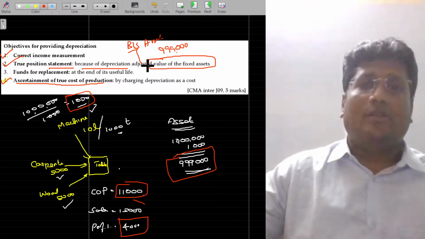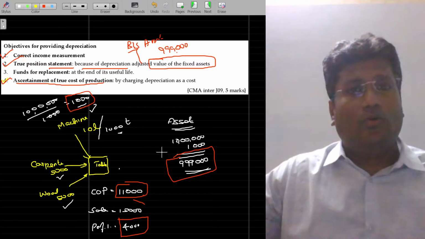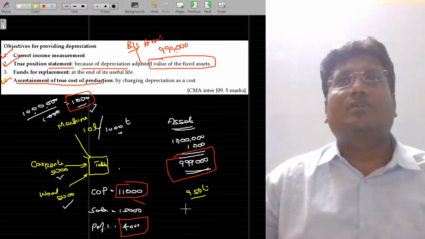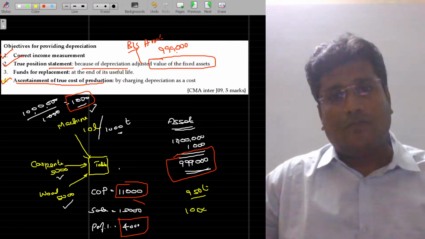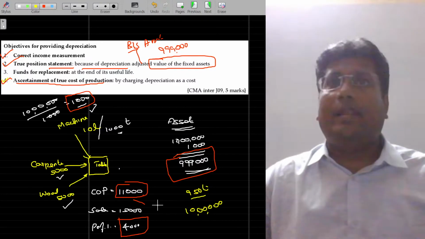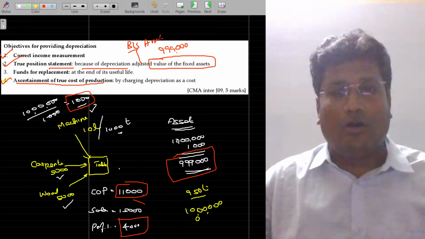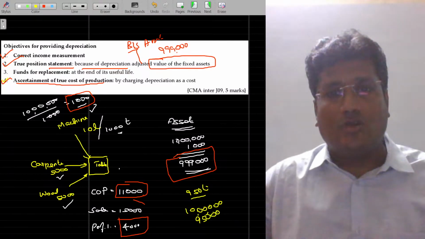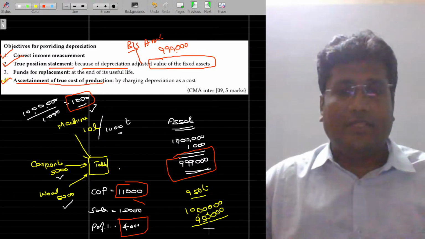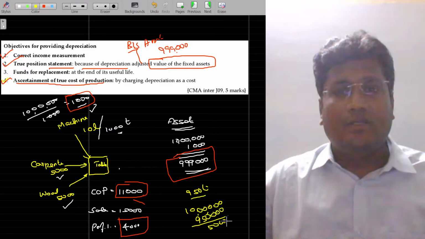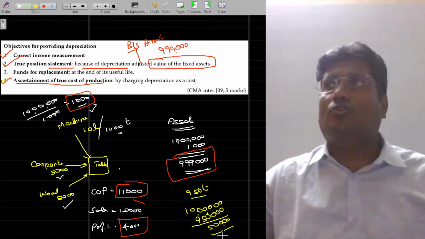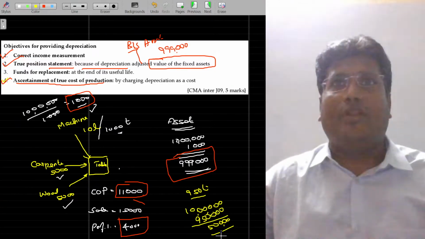This is also possible. Next, if you manufacture around 950 tables, what happens then? What is the depreciation? 10 lakhs. For every table, you are losing 1,000 rupees worth of value. For 950 tables, you might have lost how many? What's the value you may be losing here? 9.5 lakhs, you might have been losing that. So, balance 50,000 rupees. Now, after manufacturing 950 tables, your balance sheet shows that the machinery's value is only 50,000.